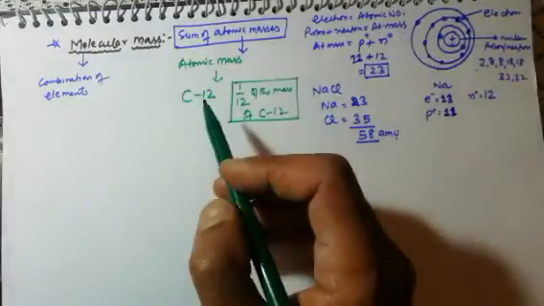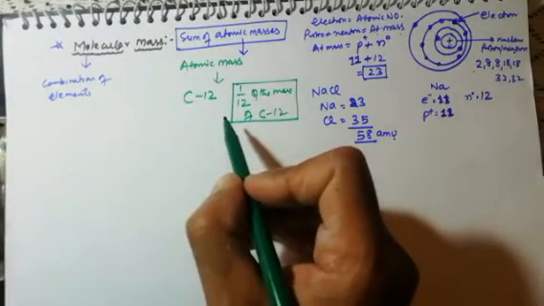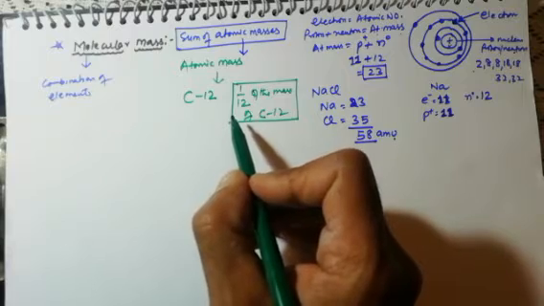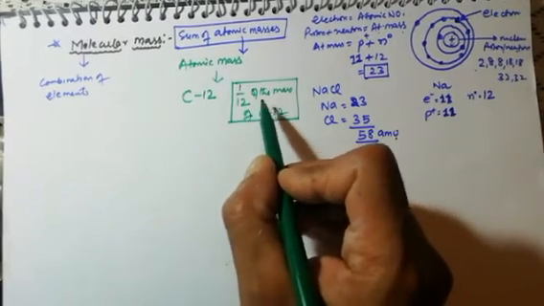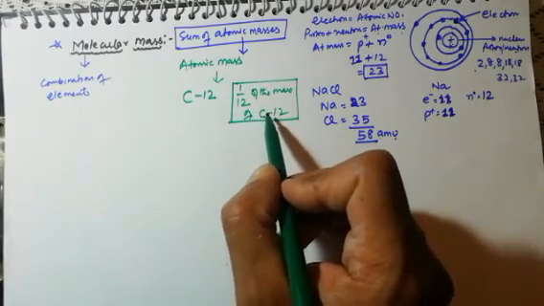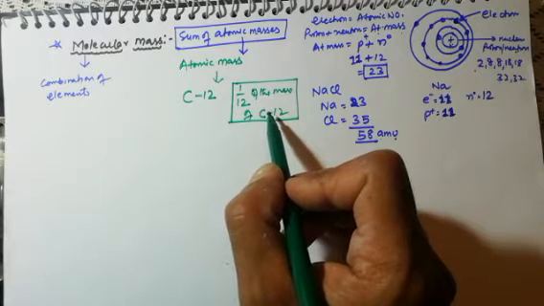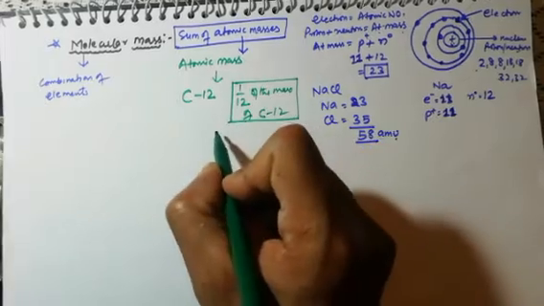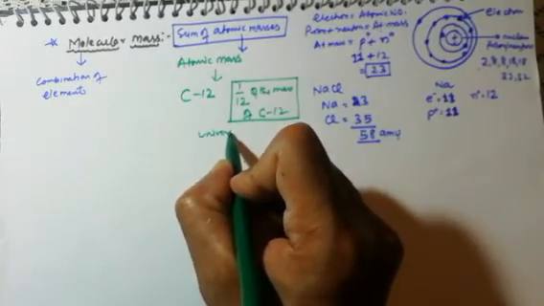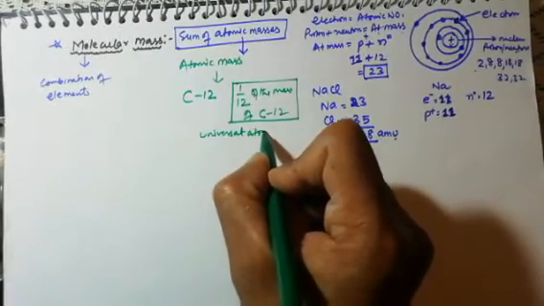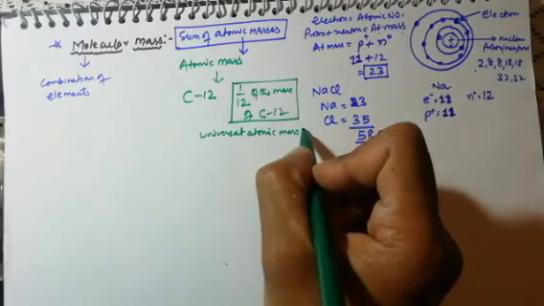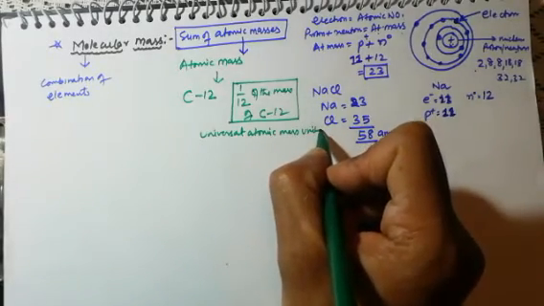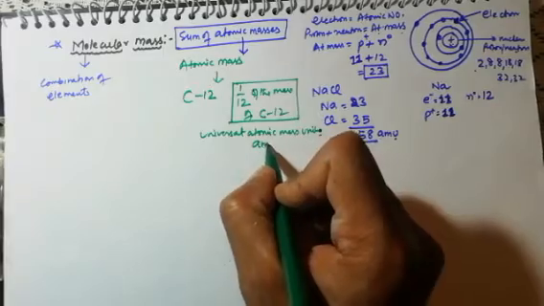It means that if we need to find out the atomic mass of any element, we take 1/12th of the mass of carbon 12, which is defined as exactly 12 units. This unit is called universal atomic mass unit, or it is represented as AMU.